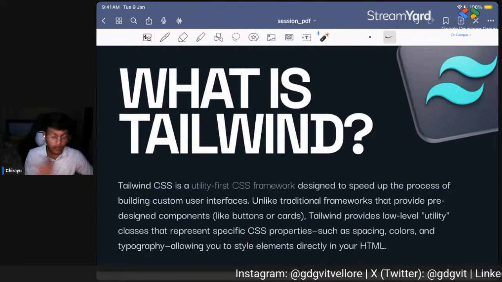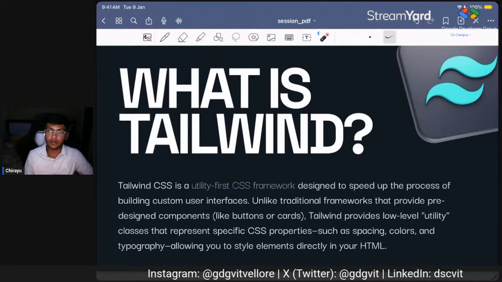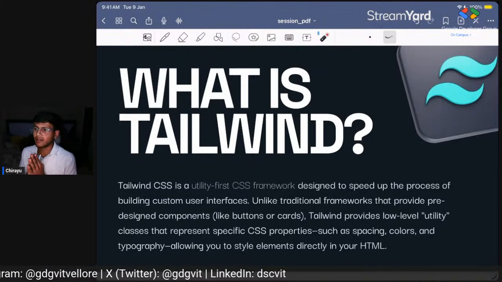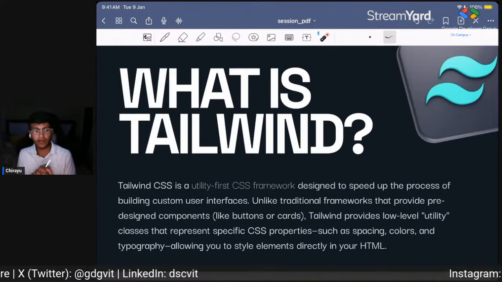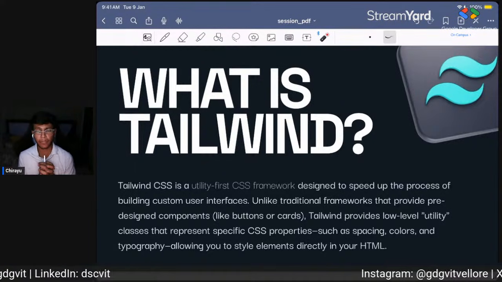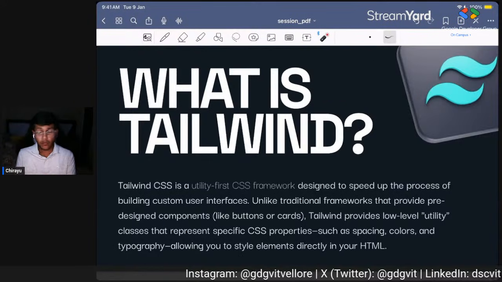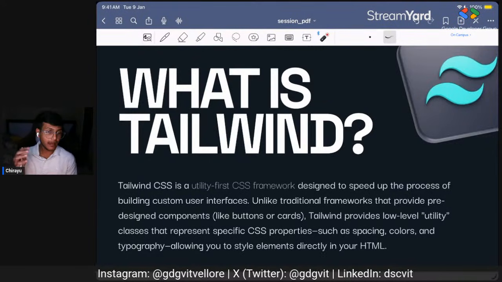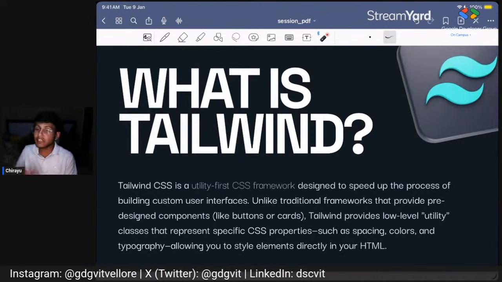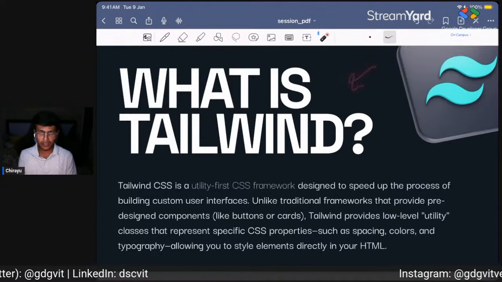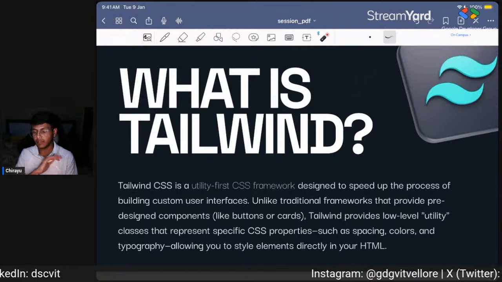So how do modern web developers style their websites? I have rarely seen a developer using vanilla CSS in their web projects. Mostly everyone uses Tailwind. I get that we need to know CSS before knowing Tailwind, but Tailwind makes our life easier again.